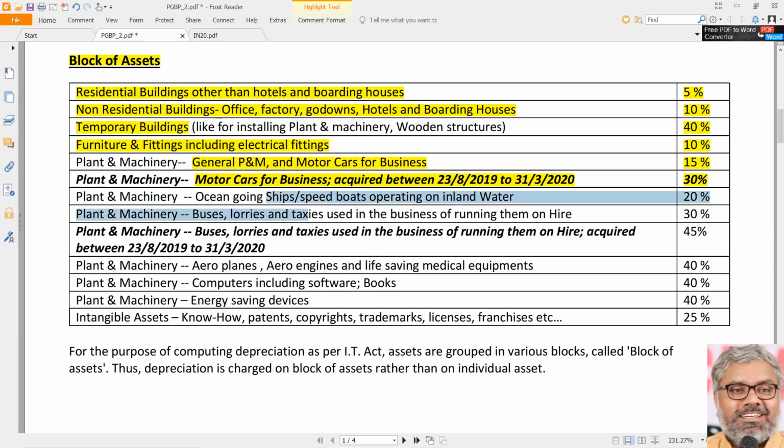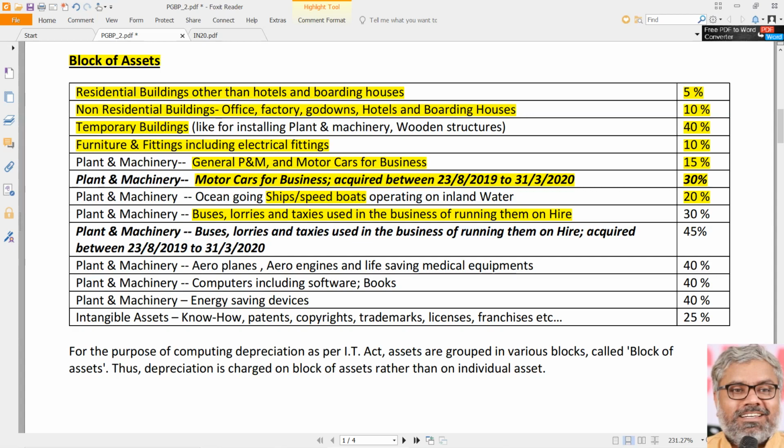Then other things like ships and boats, etc., 20% rate of depreciation. And buses, lorries, taxis used for the business of running them on hire. So these are also cars. But what was the difference between the cars earlier and cars now? Earlier, the motor cars are used for business. Those are cars for their own business. They are using them. Those were eligible for either 15% or 30%, as the case may be.